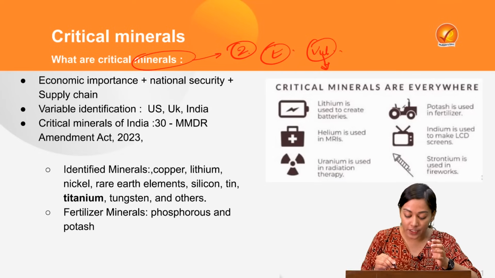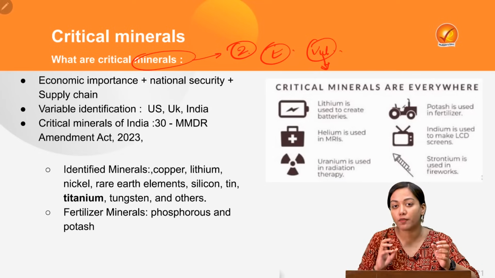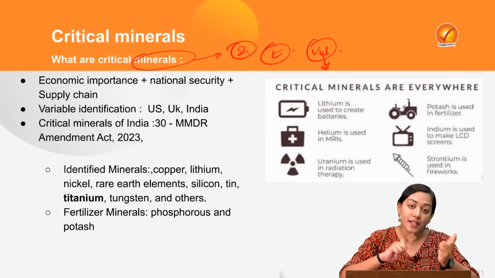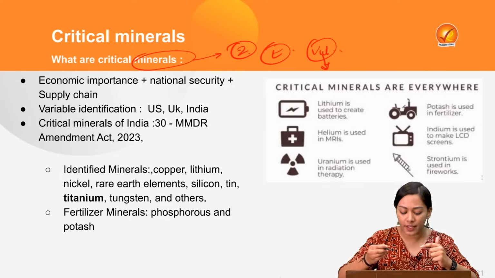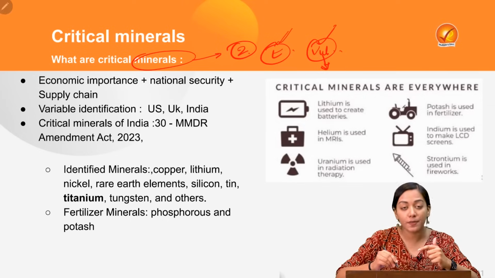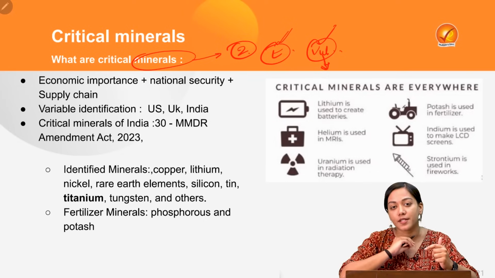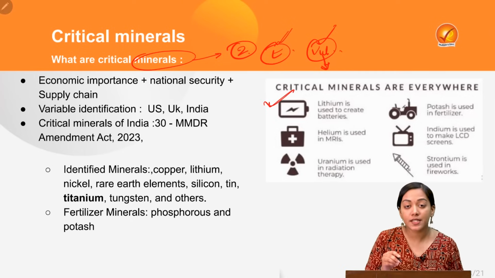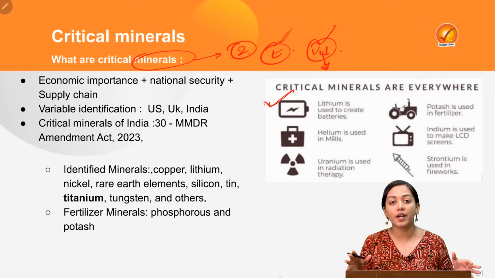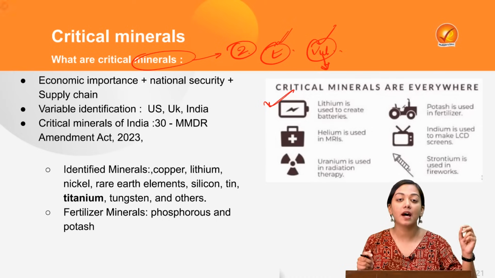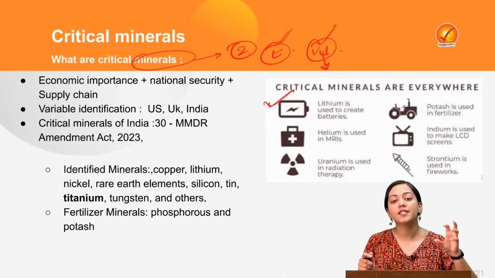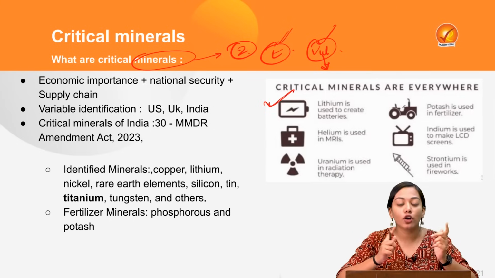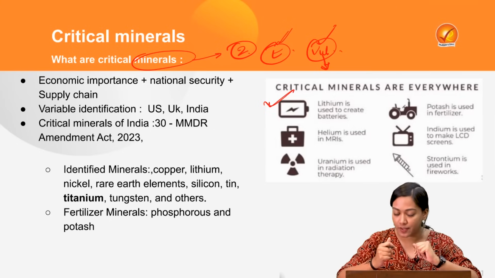Because of the complex supply chain and the limited availability of these minerals, they are very vulnerable. Their supply is vulnerable, and their demand is very high because of their essentiality. Such minerals are known as critical minerals. Some examples are lithium, because electric vehicle batteries are all driven by lithium. Therefore, lithium becomes a very critical mineral, because it is abundant only in few pockets of the world, for example, the lithium triangle of South America, China and Australia.